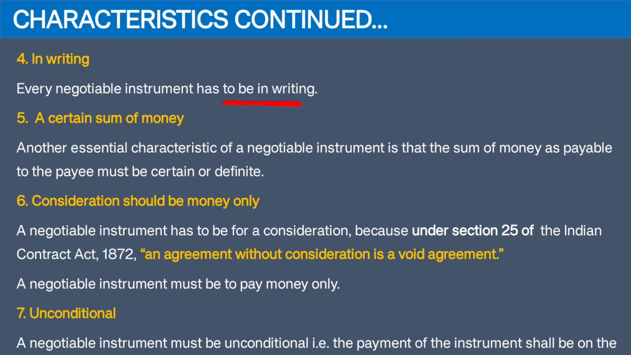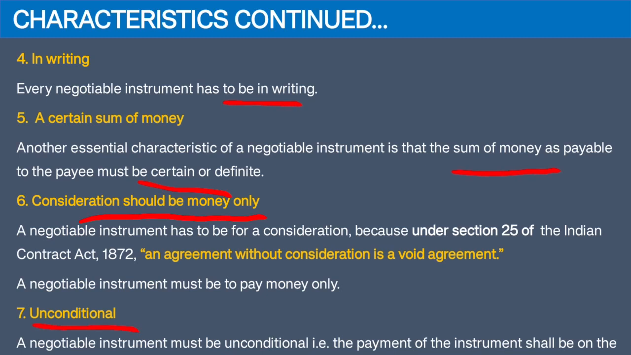Next comes a sum of money. Negotiable instrument is designed for a sum of money which will be very specific. You cannot say a check designing for 5,000 or 6,000, nothing like that. A check will be for a specific amount. The consideration should be money only. You cannot make an instrument without consideration. There has to be a consideration and it will be money.